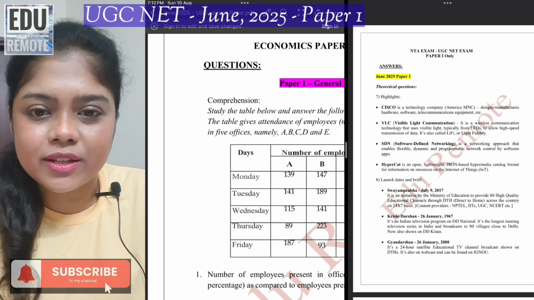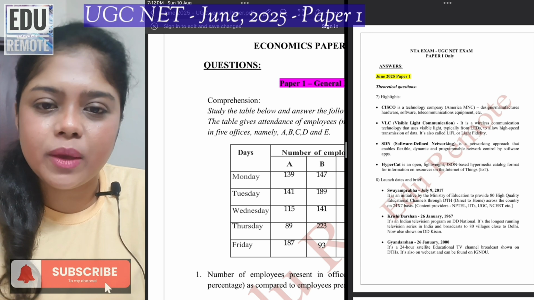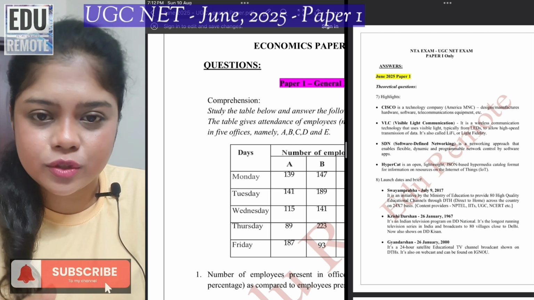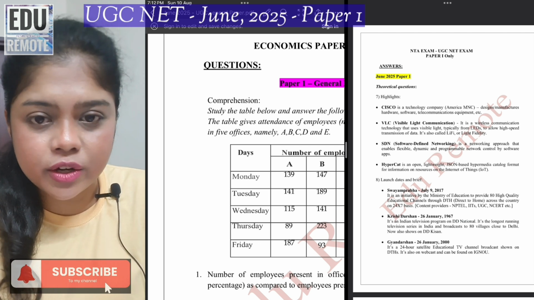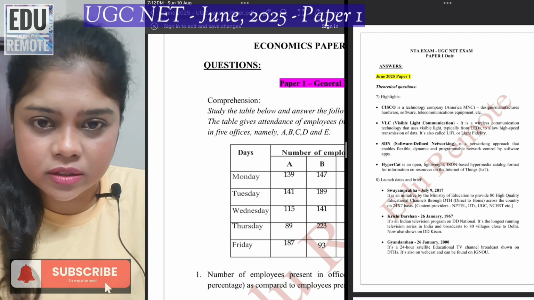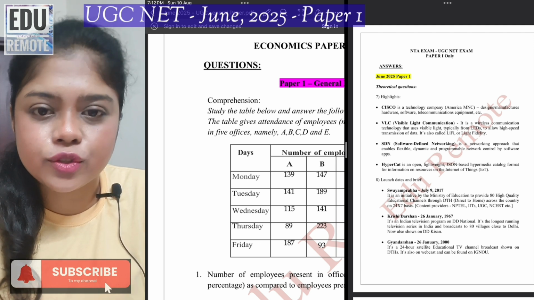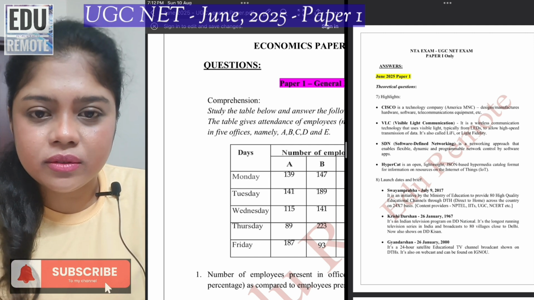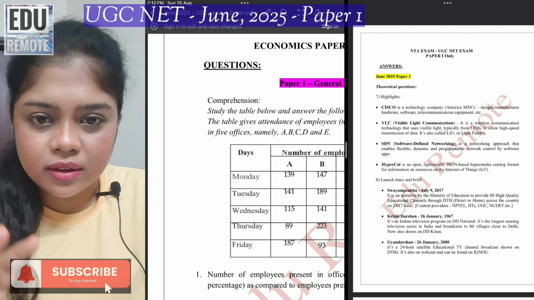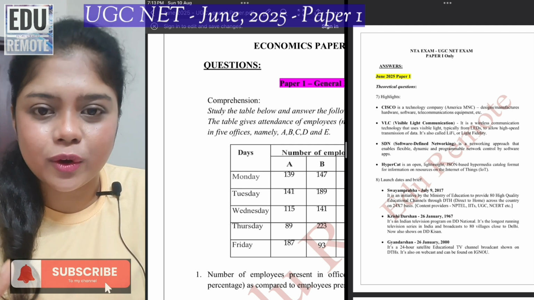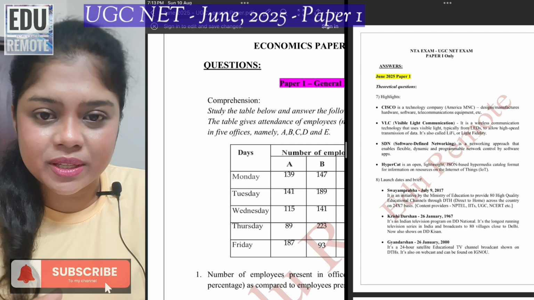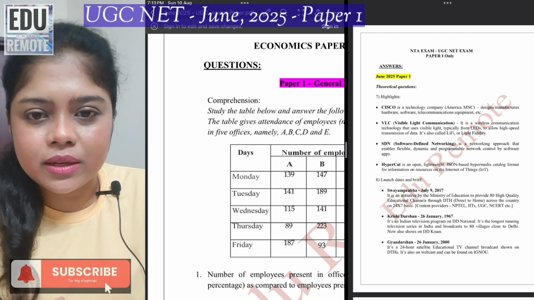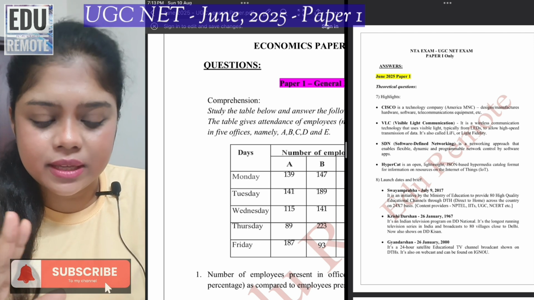The structure is such that there is paper 1 and paper 2. In paper 1 you have the general paper. It is of 50 questions, 100 marks total, and in paper 2 you have 100 questions, total 200 marks, meaning that each question carries 2 marks. Now the syllabus for the examination, you can find it on the UGC official website. Here definitely we are talking about economics because Edu Remote specifically tries to discuss the concepts of economics. So you will find the syllabus there. I'll not go into the details of discussing that.